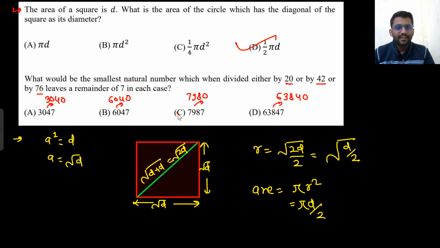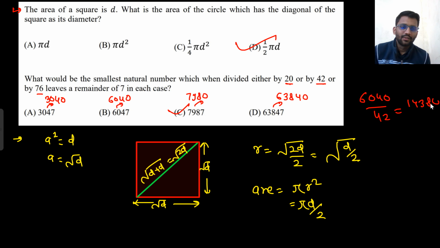If you do it by LCM and LCS, it will take a lot of time and you will not get to the final answer. Just use your brain and you can solve it correctly. Let's try dividing 6040 by 42. If you divide 6040 by 42, you are getting 143.80.